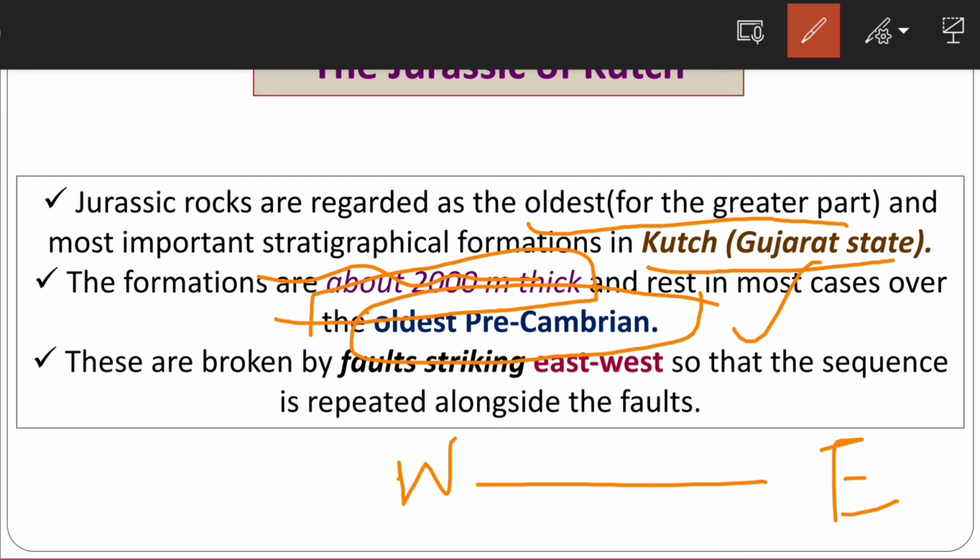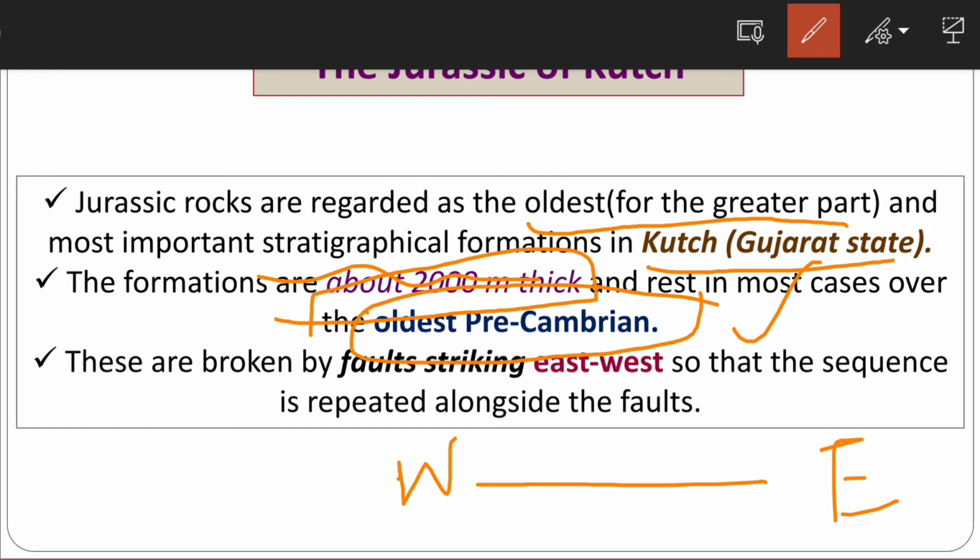Further intrusions have also been observed in these Jurassic rocks. The intrusions include sills and dikes of basic composition, and these sills and dikes are generally related to the overlying Deccan Traps.